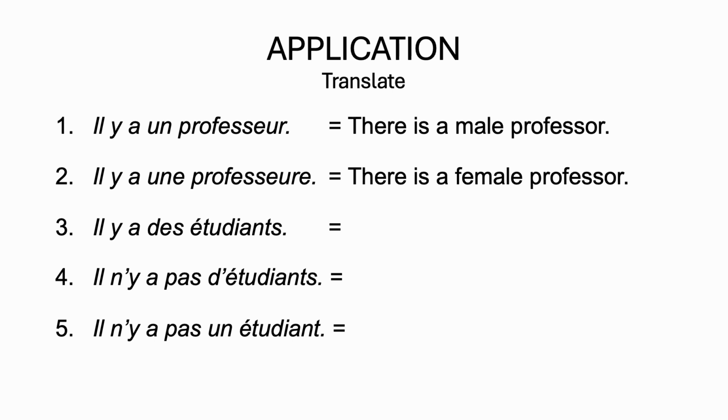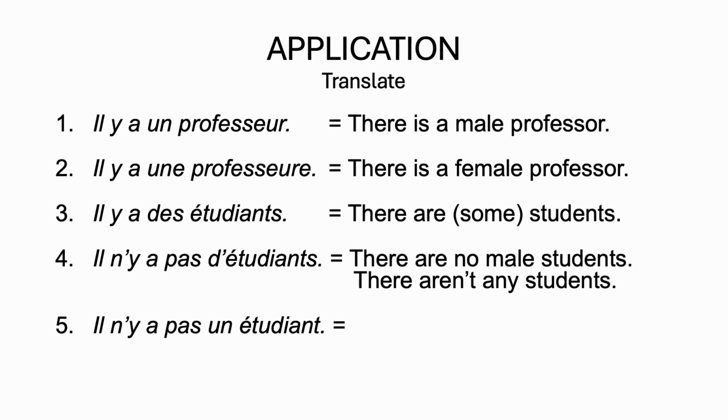Il y a des étudiants means there are students. It also means there are some students. It depends. You recognize here the plural form des. Remember, des is mandatory in French, while optional in English. You often have nothing or some in some contexts. Then, il n'y a pas d'étudiants can mean there are no students or there aren't any students. Here you recognize the negative de, which becomes d apostrophe in front of a vowel.